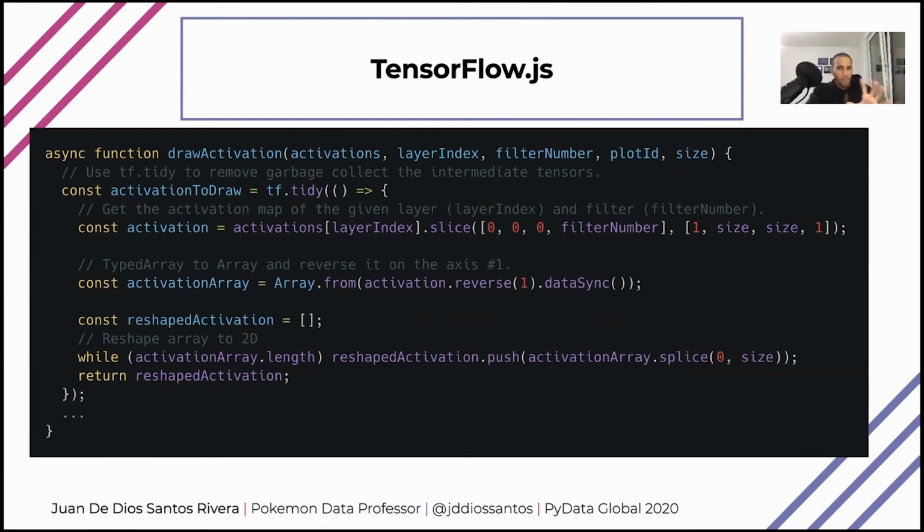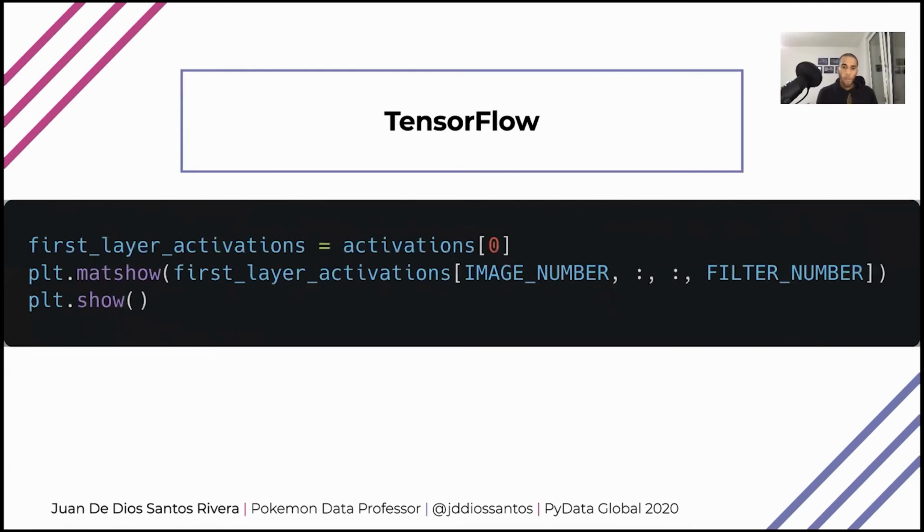And you don't have to pay attention to this. I just want you to see the third line where you can see all the indexing I'm doing. So I'm indexing the layer, and then I'm going to select the filter I want to draw. For doing so in TensorFlow, it's the same thing. On the first line, I'm getting the first layer. And on the second line, I'm going to specify which filter I want to draw using filter number. And then I'm going to show it on screen.